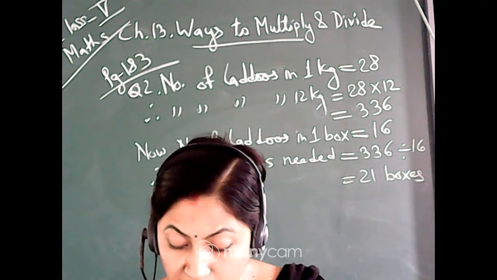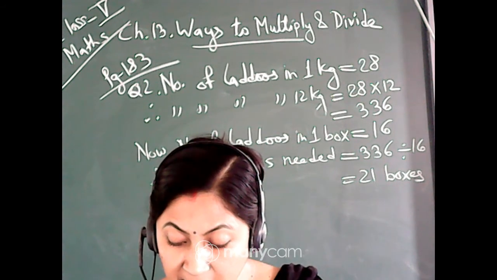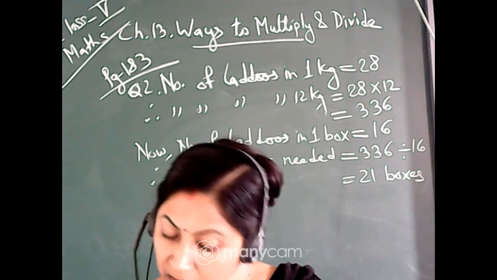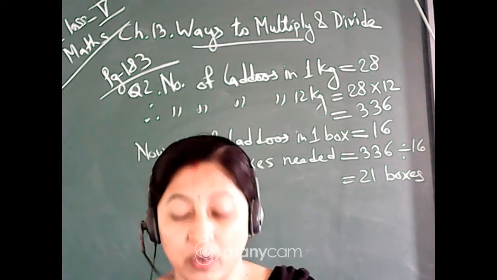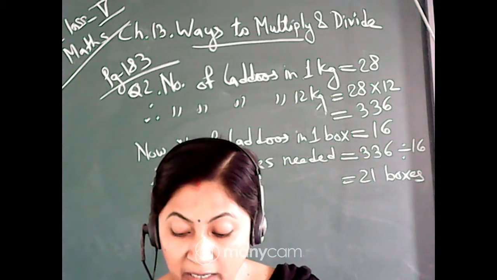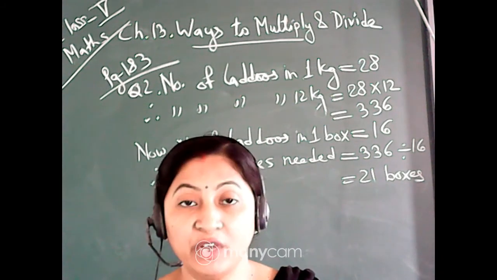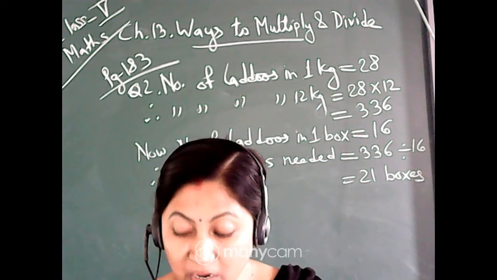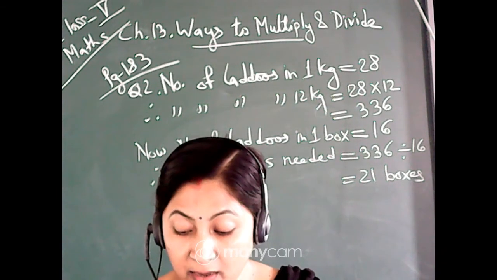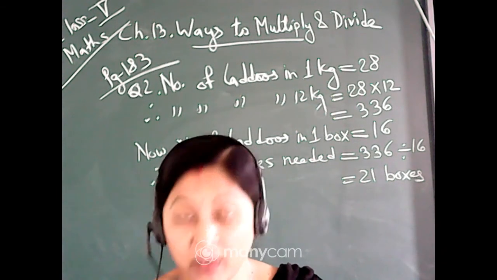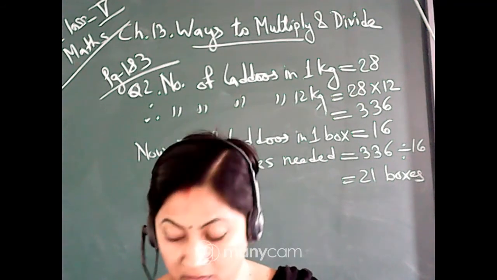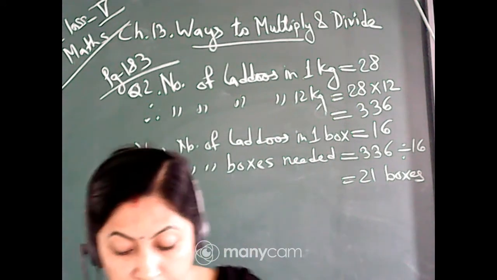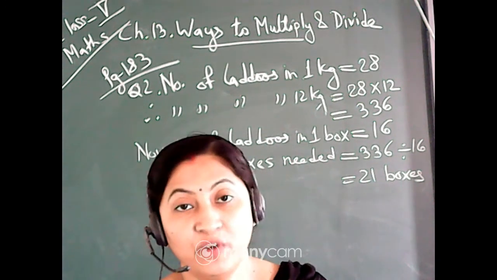Next question, question number 2. Solve the given sums and color the answers in the grid given below. This is also homework, because here you have to multiply or divide, and whatever answer you get, you have to color that answer in the given squared box. Okay, color it and see what you get. So students, this is also homework for you.